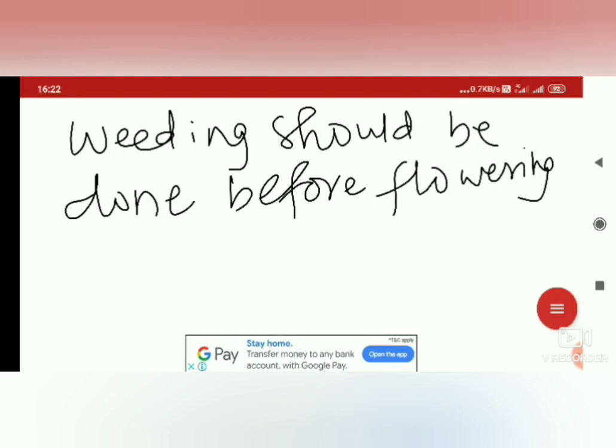Before flowering we have to remove the weeds. Otherwise, later the seeds will fall into the field and the weeds will grow again.